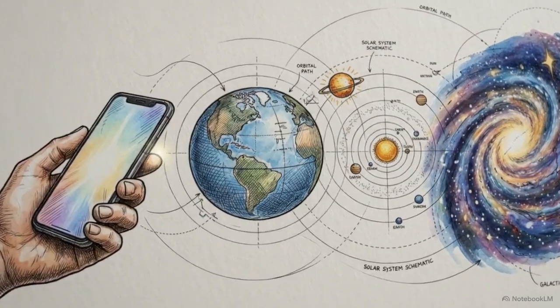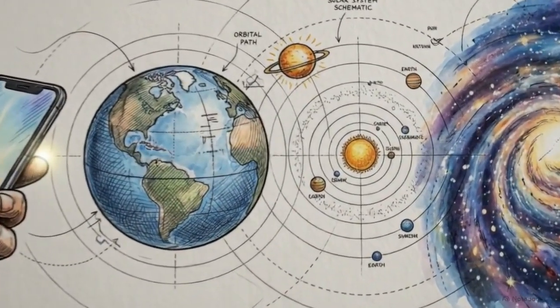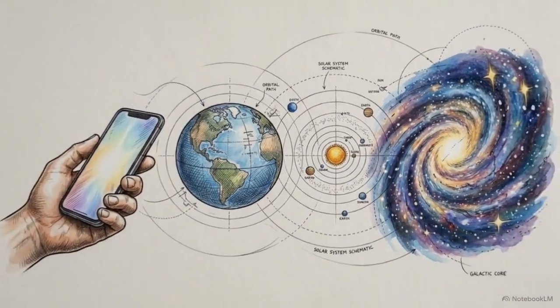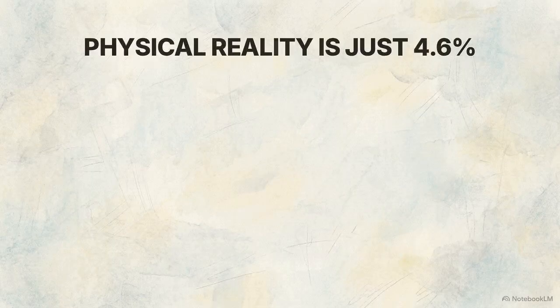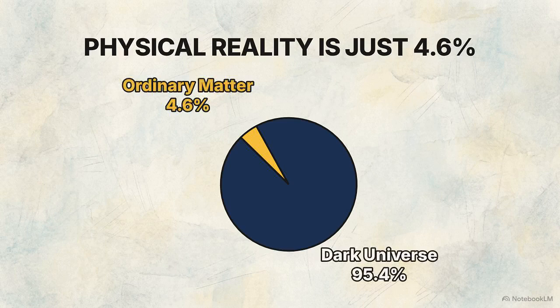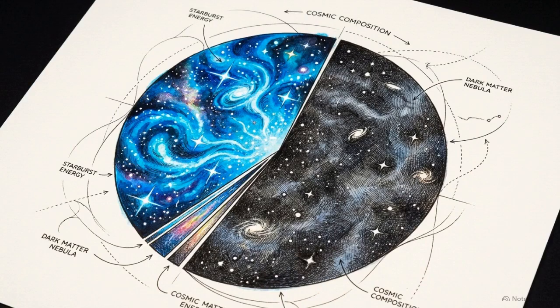Look at your hand for a moment. Every cell in your body, the device you are holding, and every glowing star in that distant galaxy represent a tiny minority of our universe. All the physical stuff we can see and touch makes up only 4.6% of reality. The rest is a mystery of invisible dark matter and dark energy.